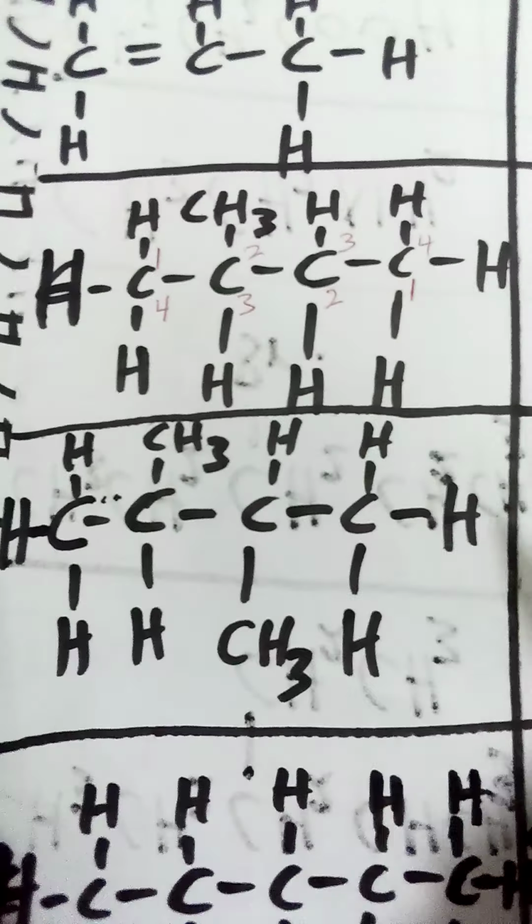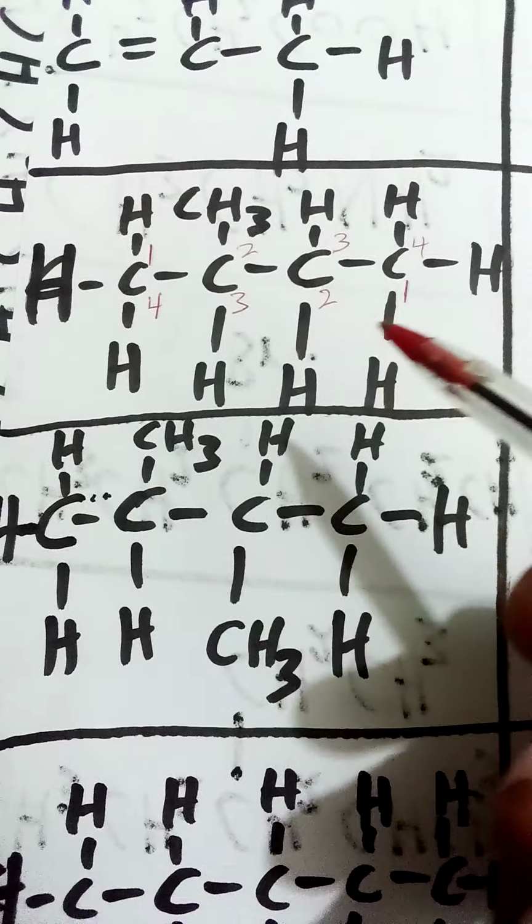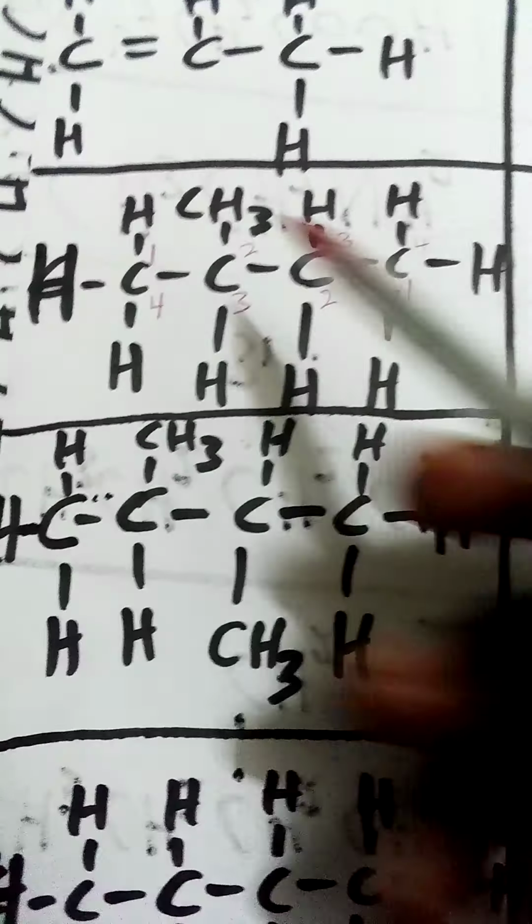Now, if it is like this, let's get something here. How many carbons are there? There are 4. If it is 1, you call it meth; 2, eth; 3, prop; and if it's 4, we call it but. Butane, but. Are they single or double bonds? They are single, so we call it butane.